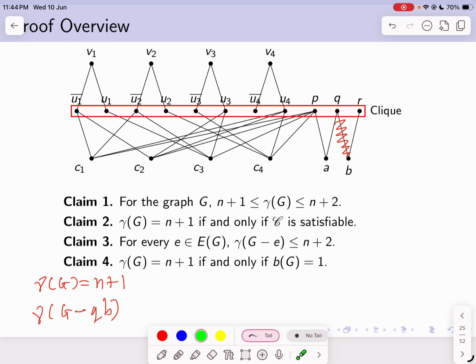So the domination number will be at least n plus 1, and I can show that it is exactly n plus 2, and thus the bondage number is 1.